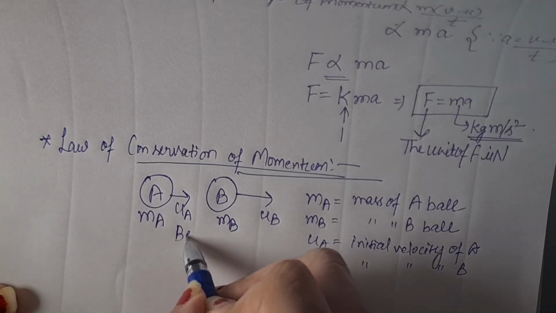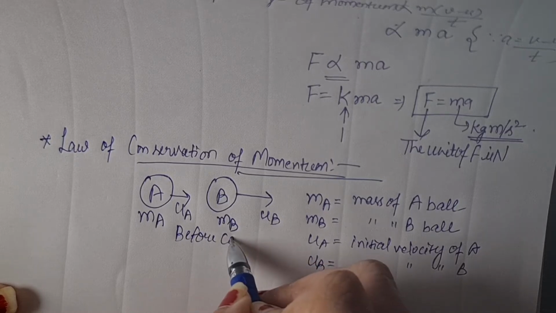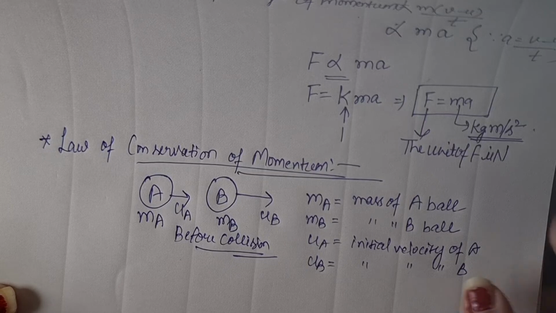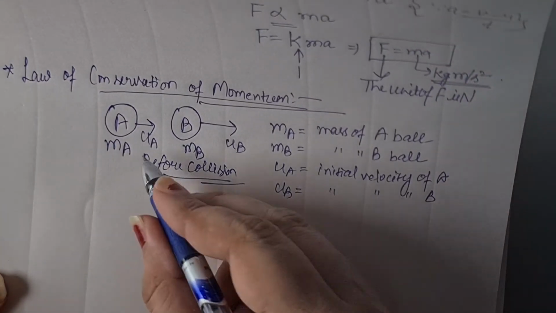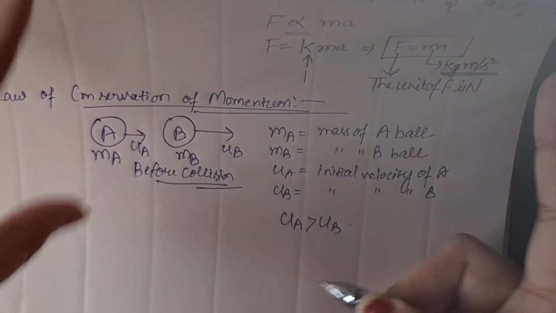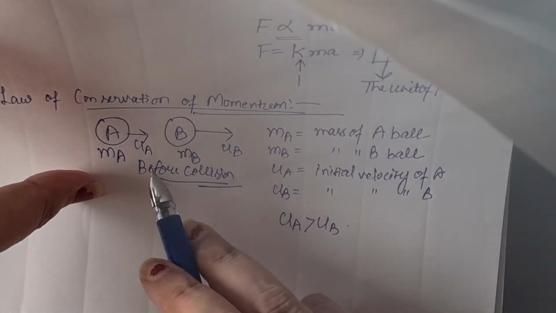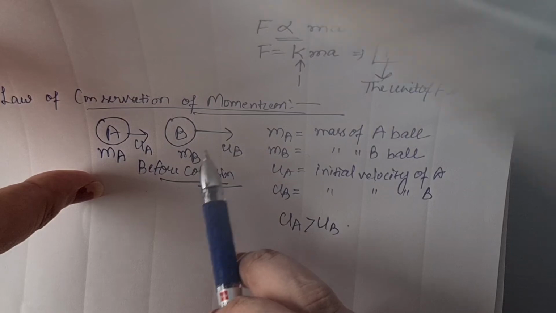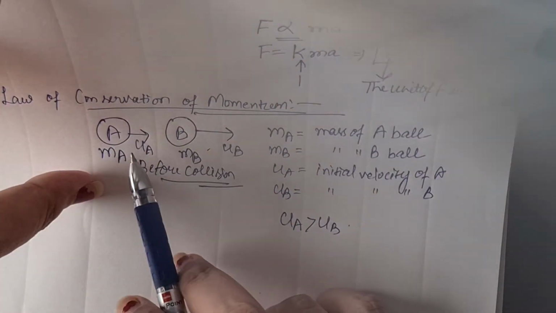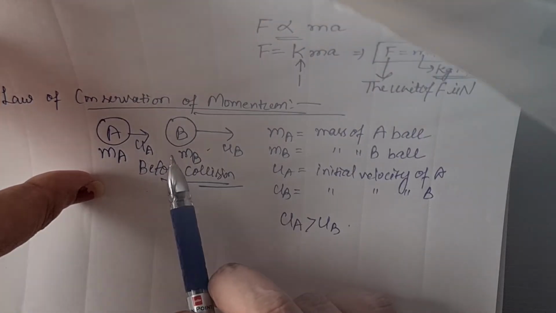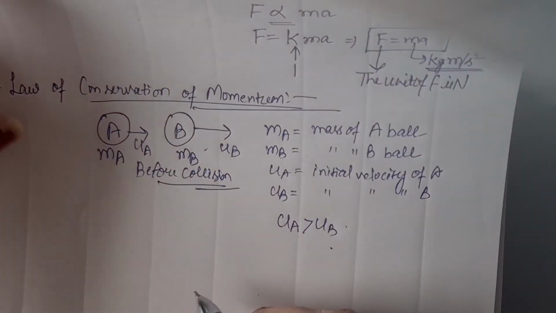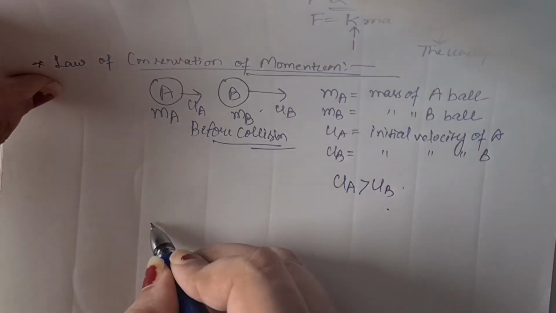So it is the condition before collision, right? Means ये collide नहीं हुए हैं, collision means टकराना, right? Here UA is greater than UB. For example, UA is equal to UB, तो ये तो चलते रहेंगे, कभी भी collide नहीं होंगे. If UB is greater than UA, तो ये पहले भाग जाएगा, है ना? UA कभी भी उसको approach नहीं कर पाएगा. So UA is greater than UB, right? Now during collision